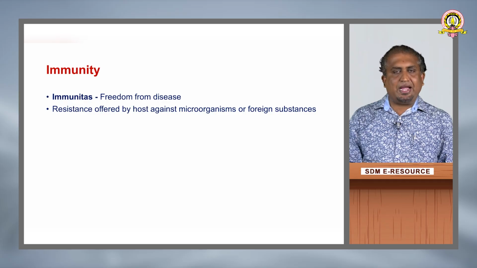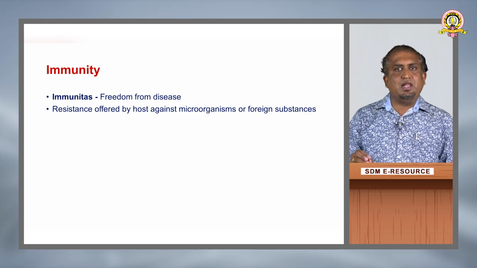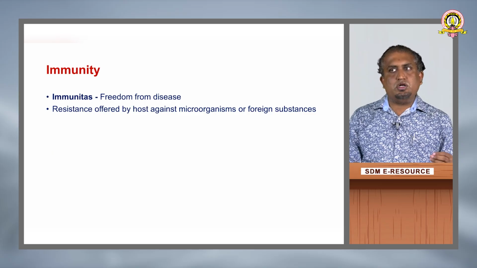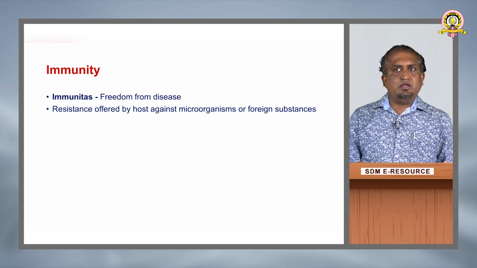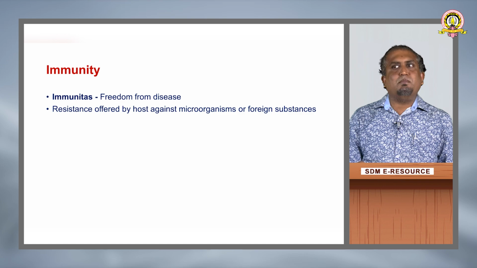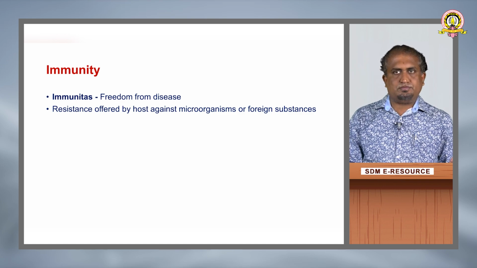Microorganisms may be a bacteria, a virus, a fungus or a parasite, and also some foreign substances. For example, in the case of blood transfusion or organ transfusion, even the body will resist. So, the definition of immunity: resistance offered by the host against microorganisms or foreign substances.